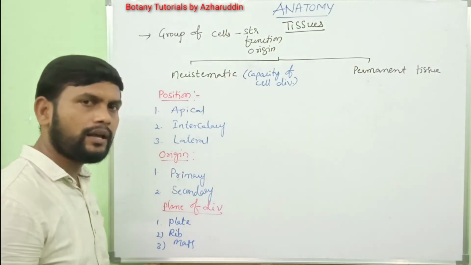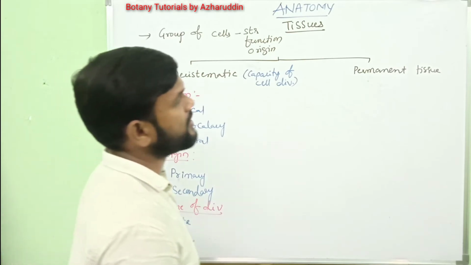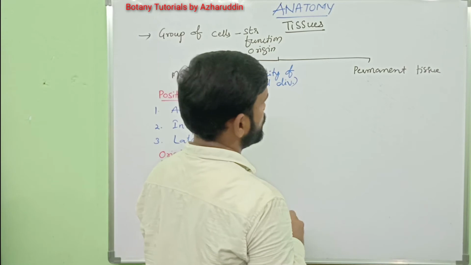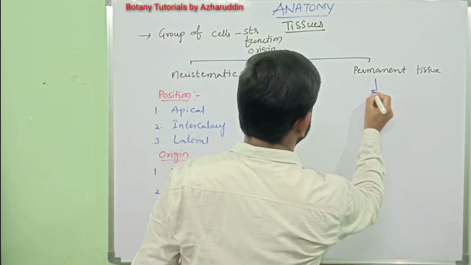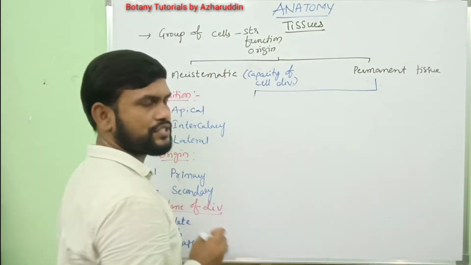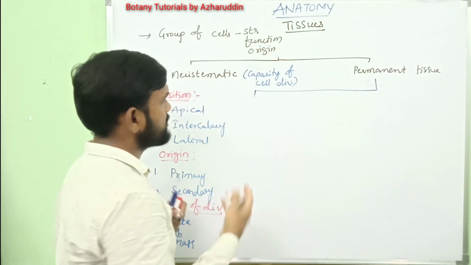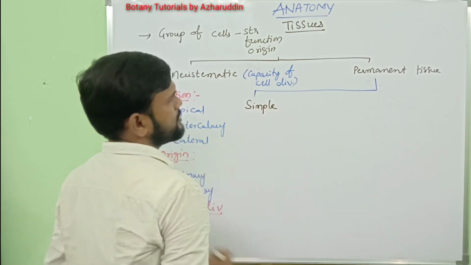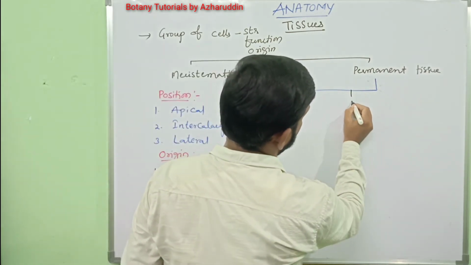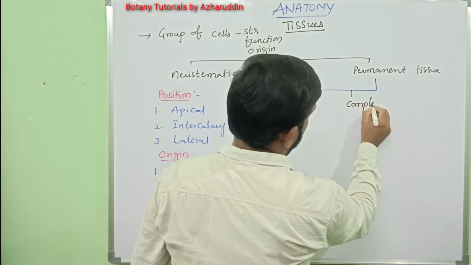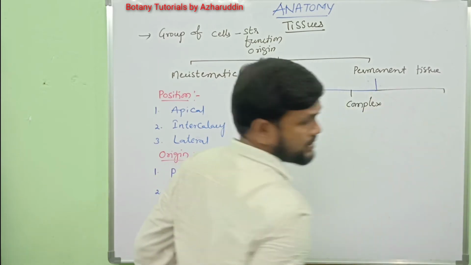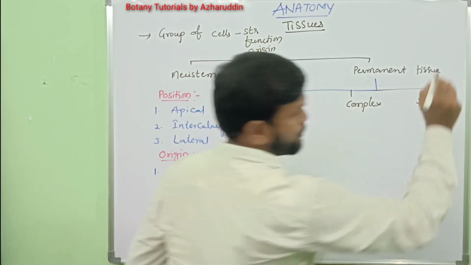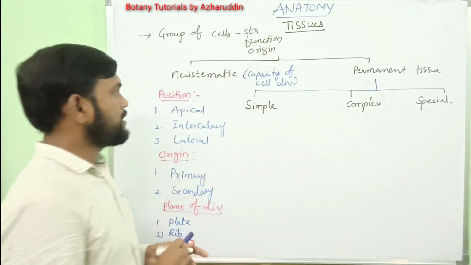Permanent tissues are classified based on their characters. Okay. Based on their characters, they are divided into mainly three types. First type is simple tissues. Second type, complex tissues. And third category is special tissues. Okay.